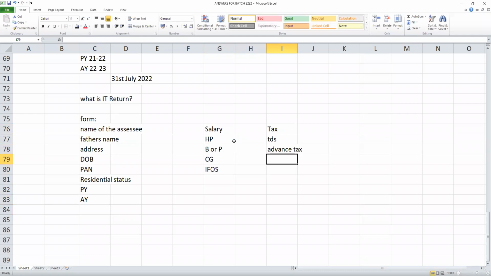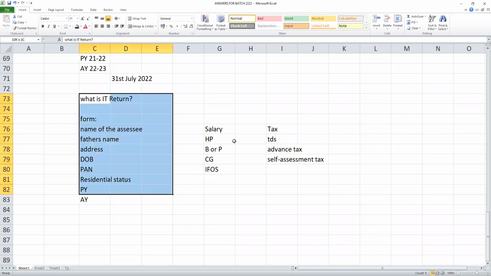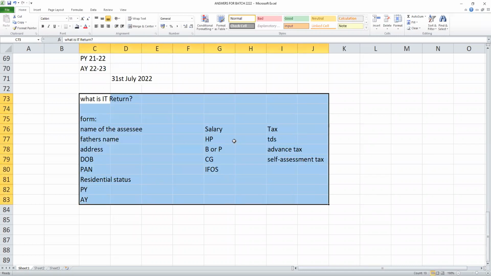This is just an introduction now. I'm giving a broad view of all of it. So TDS, advance tax, self-assessment tax, all these taxes are paid. After that, one has to file his income tax return giving all these details. What is the purpose of filing this return?